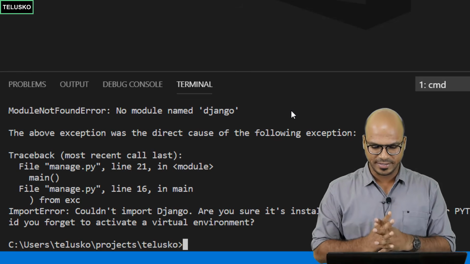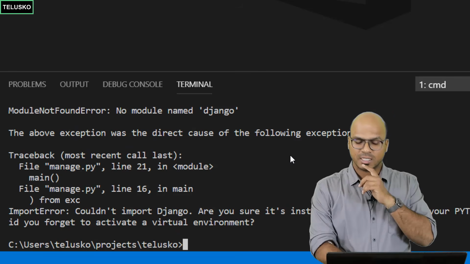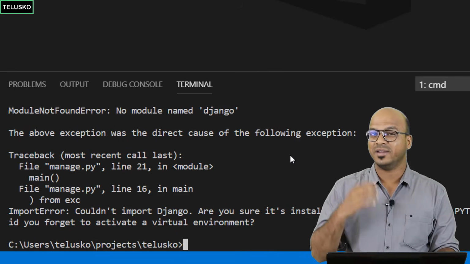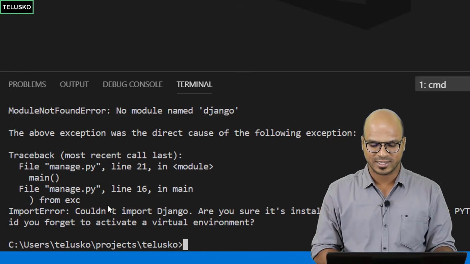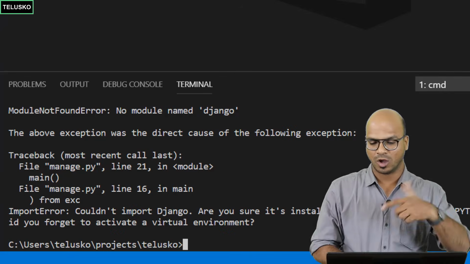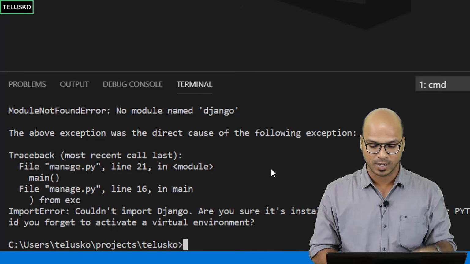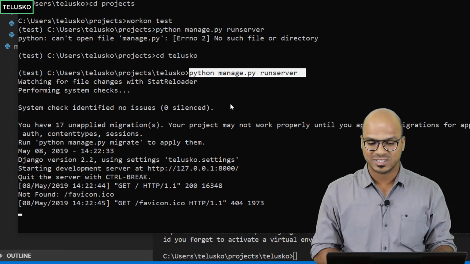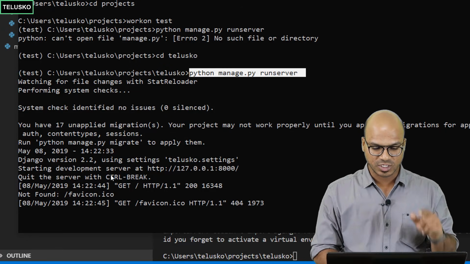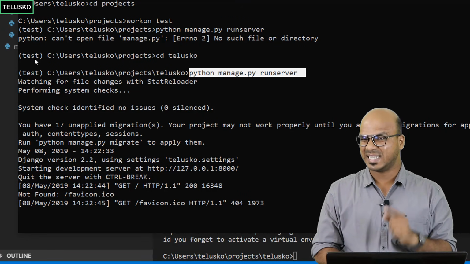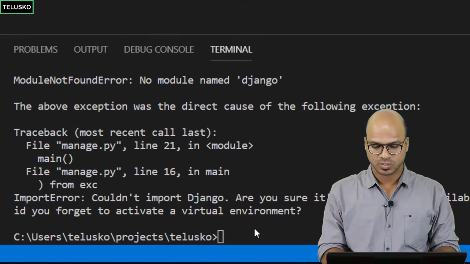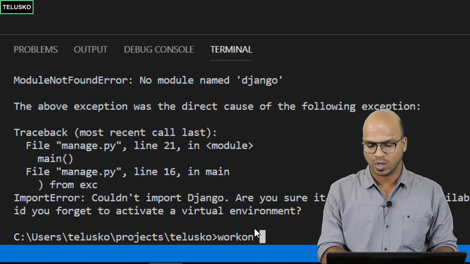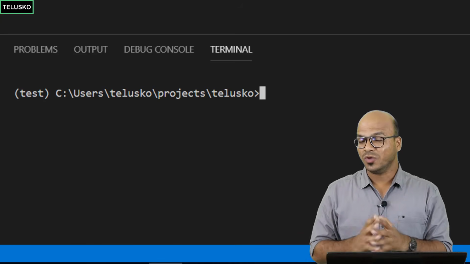The moment you hit enter, we got an error. The problem is now we are using a different command prompt, right? I was not expecting this. Initially, we were using the Windows command prompt. Now we are using it through Visual Studio. And if you remember, we have to also set the virtual environment. The virtual environment we were using here is test. So we have to use that. I will close this and we'll use test. How do you use our environment? You have to say workon test. So now we are in test.